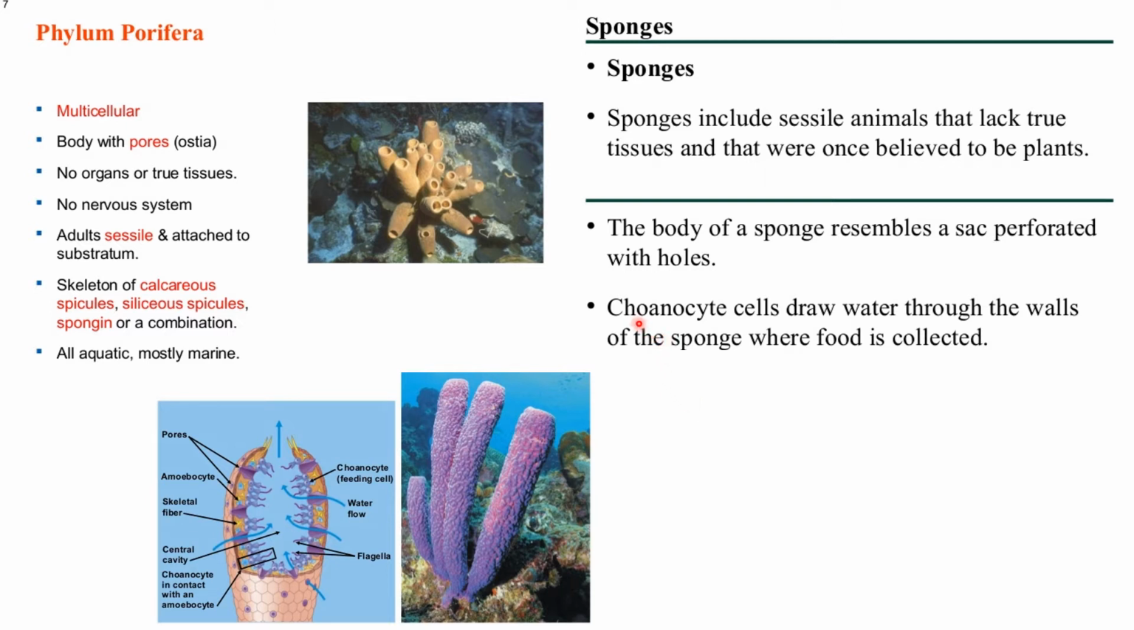The choanocyte cells draw water through the walls of the sponge where food is collected. Now these choanocytes, which are the feeding cells, help in drawing the water in and where the food is stored. Hence they are known as feeding cells.